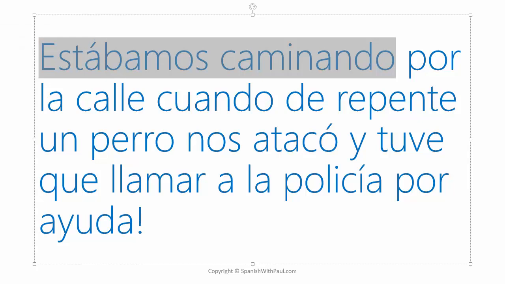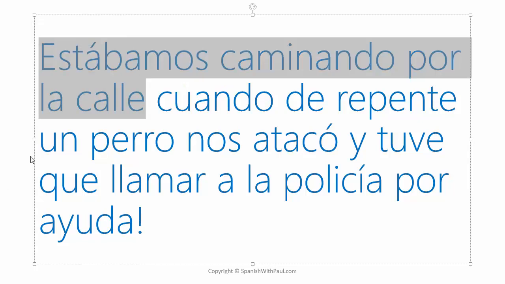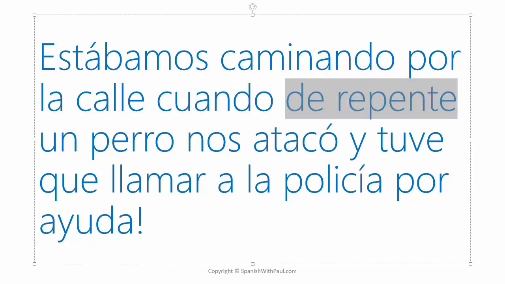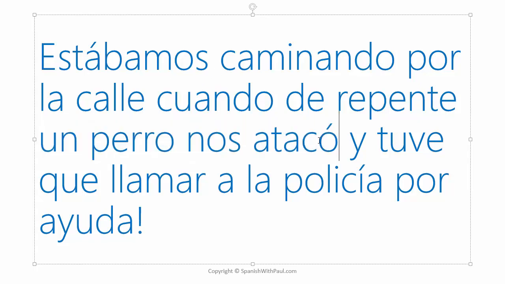Estábamos caminando. We were walking down the street, por la calle. Now we have our separator, cuando. Suddenly is de repente. A dog attacked us. This is a dot in the past. It's not a dog was attacking us, but it's more of like a dot. A dog attacked us. Un perro nos atacó.